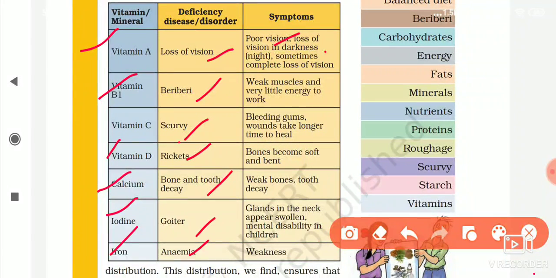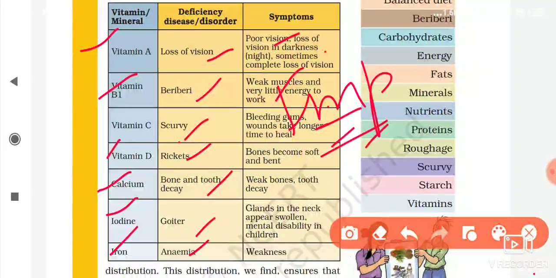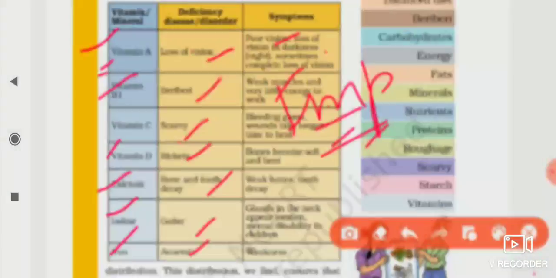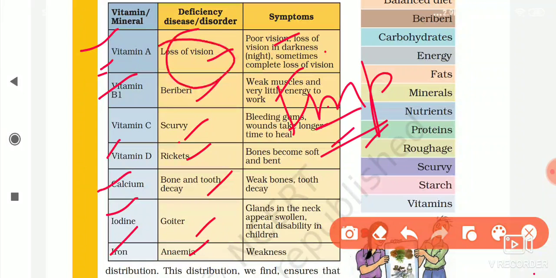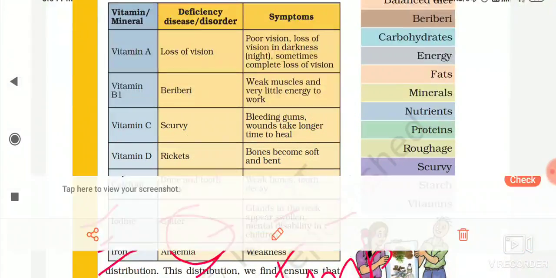This is a very important table. You will have to learn this table from the examination point of view. You should know which vitamin deficiency causes this disease and these are the symptoms.